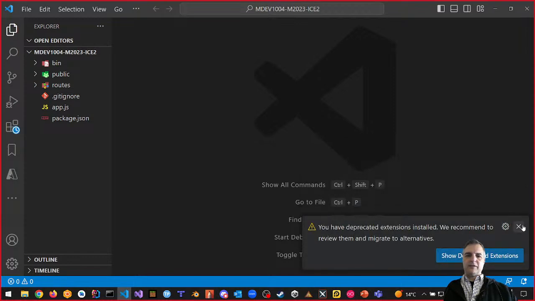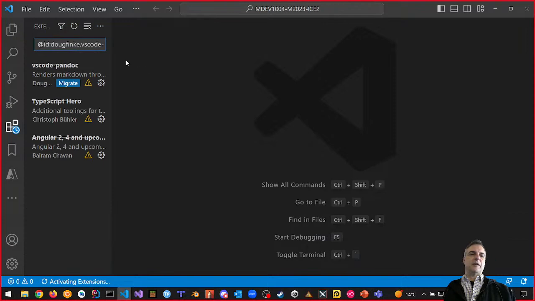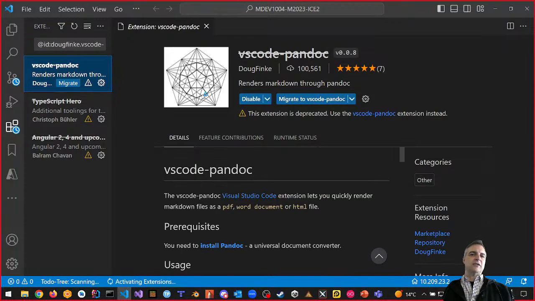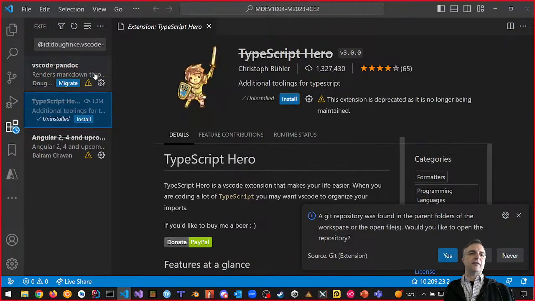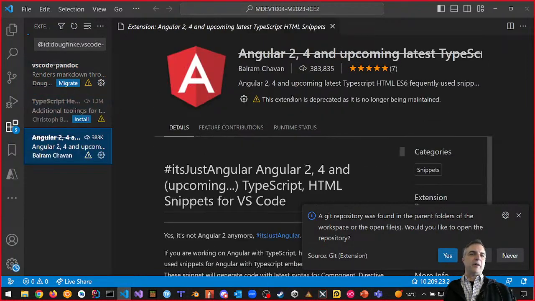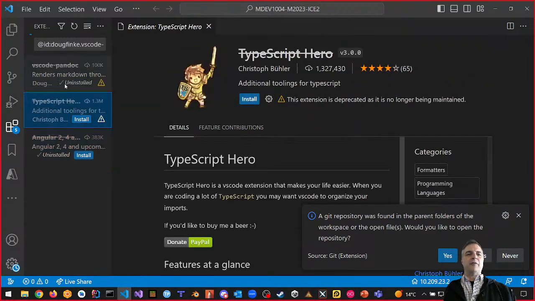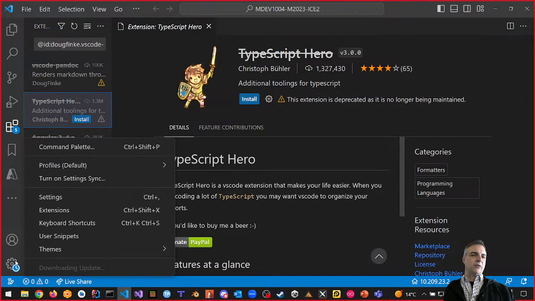I'm going to get a bunch of these things, and I'm going to say show deprecated extensions. Sometimes we get these deprecated extensions, by the way, guys. So here's VS Code Pandoc, right? This is an extension that I used to use. Anything like this, like TypeScript Hero, if it's deprecated, and by the way, every week there's some new deprecated thing, right? If it says migrate or whatever, it's okay to do it. And then what I like to do is always restart VS Code.